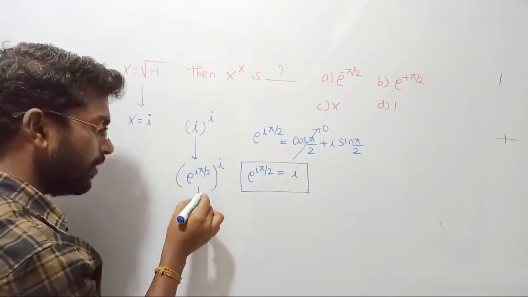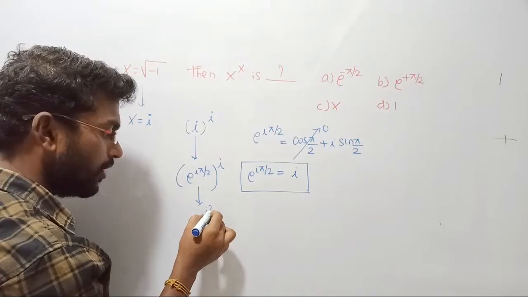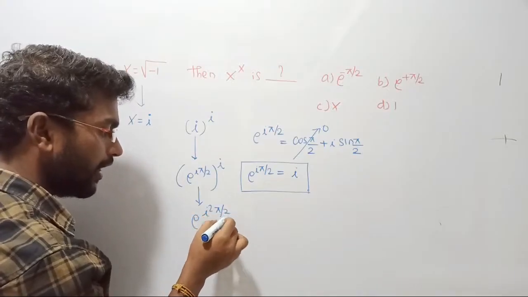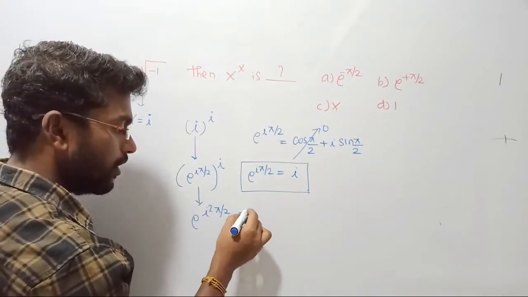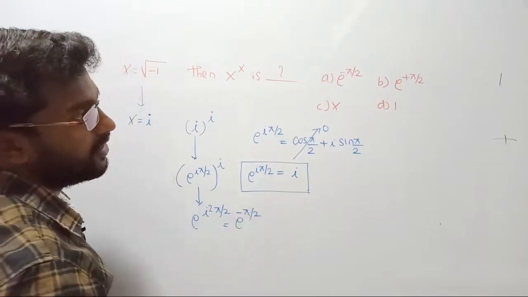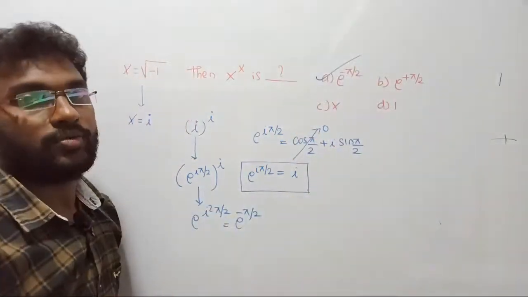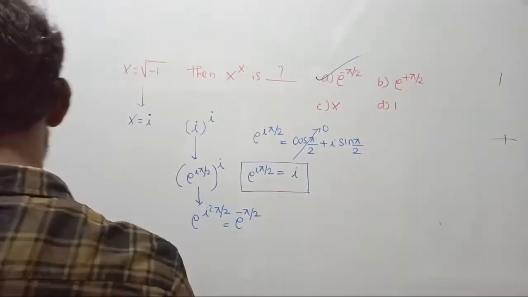It can be further written as e power i into i becomes i square, i square into pi by 2. We all know i square equal to -1, so e power minus pi by 2. Did we get the answer? Yes. So the correct answer is option A. Clear? Simply smart thing, right?